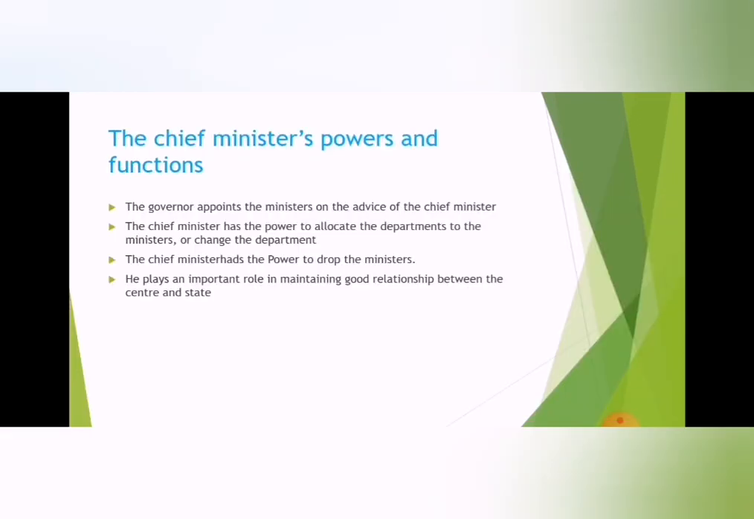The Chief Minister's powers and functions. The governor appoints the ministers on the advice of the Chief Minister. The Chief Minister has the power to allocate departments to the ministers or change the department. The Chief Minister has the power to drop ministers. He plays an important role in maintaining good relationship between the center and the state.